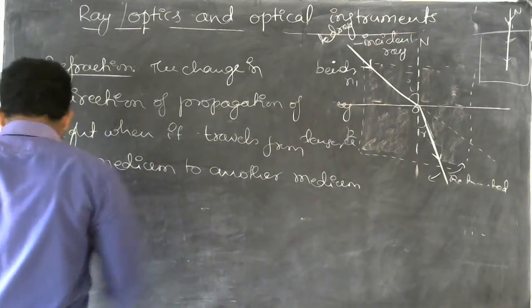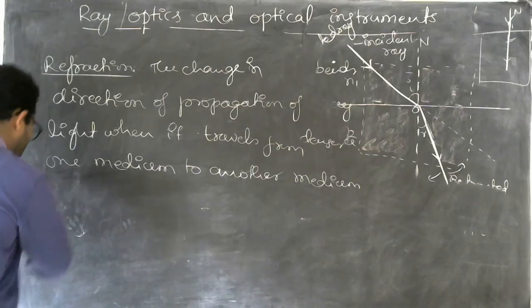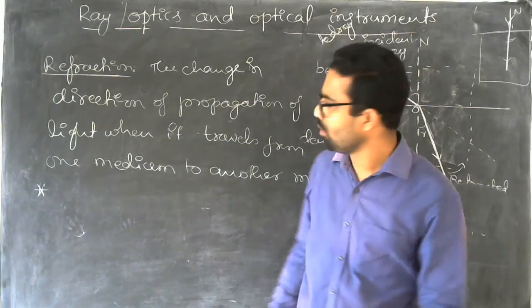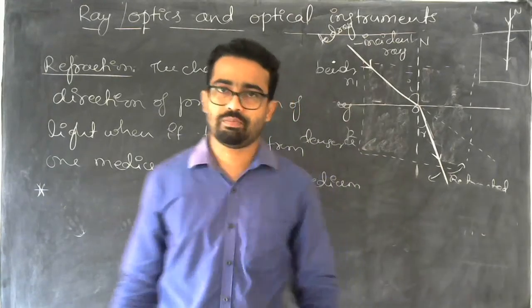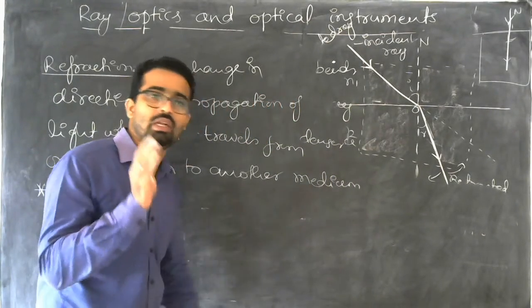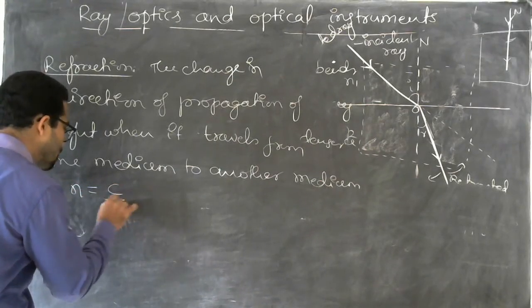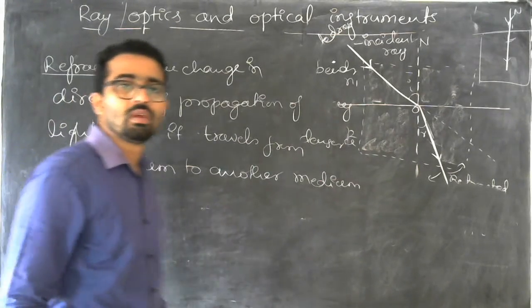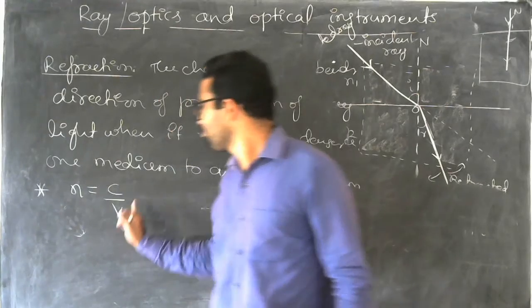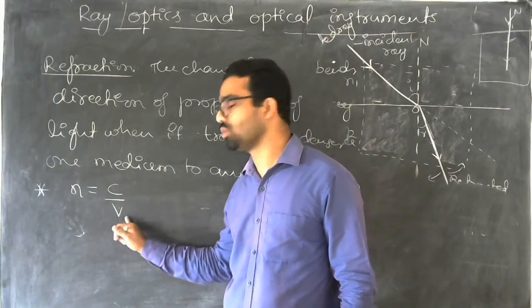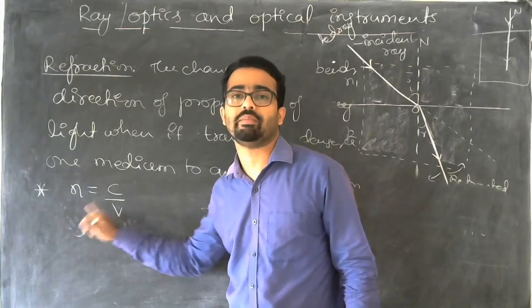Let me tell you one more very important thing. The refractive index of any medium can be written in a simple formula: n is equal to c by v. It is the ratio of the velocity of light in free space to the velocity of light in the medium.